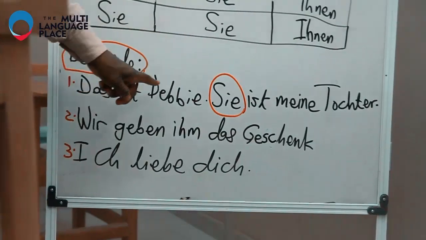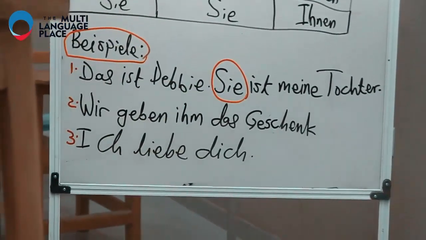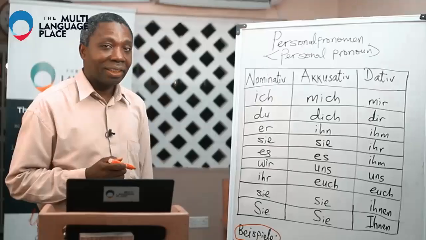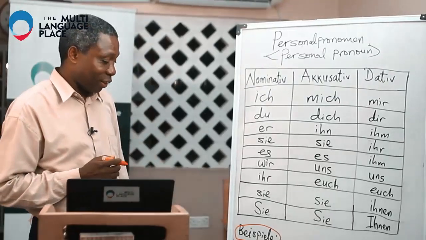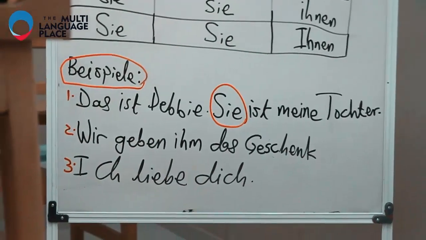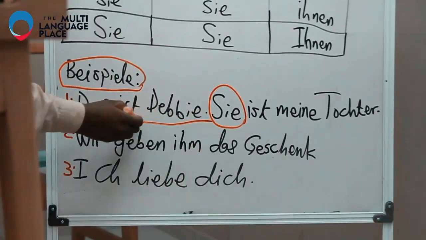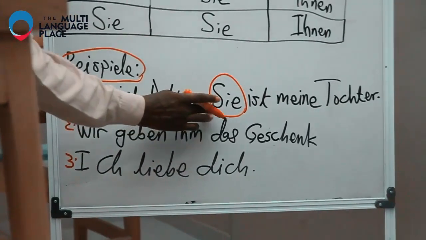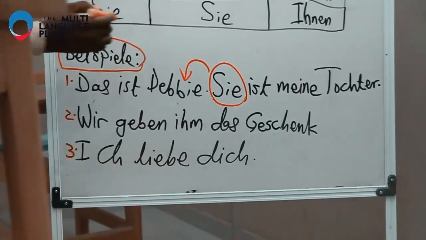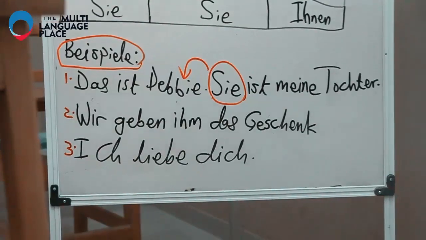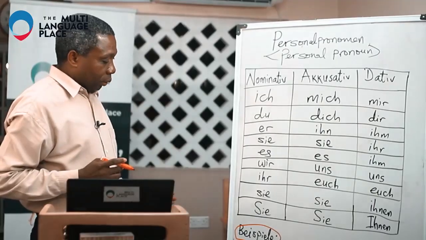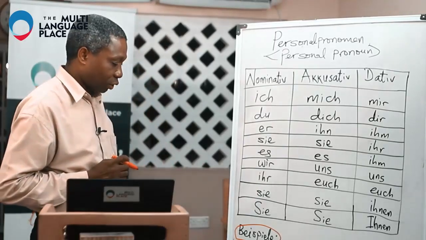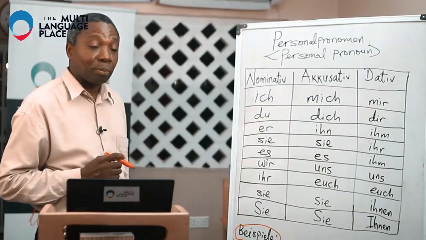That is Debbie. She, of course, personal pronoun. Sie ist meine Tochter. She is my daughter. So we know this one is making reference to Debbie. Instead of mentioning Debbie again, we use sie ist meine Tochter. And remember, you look at this table, you see it in the nominative.